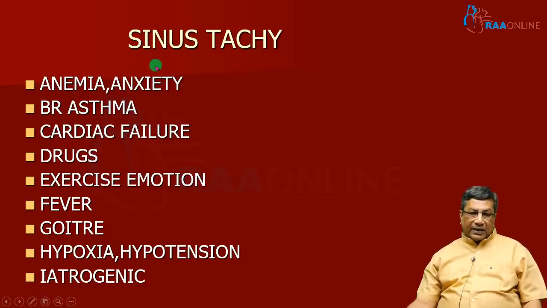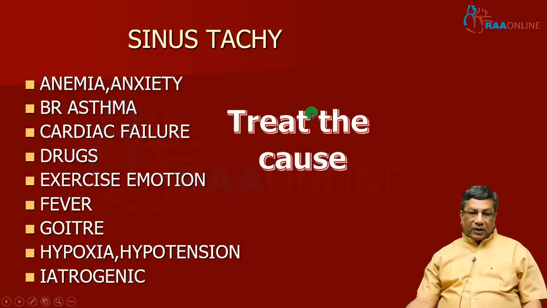It may be anemia, anxiety, bronchial asthma, cardiac failure, drugs, exercise and emotion, fever, thyroid, hypoxia, hypotension. Sometimes on seeing you itself, the patient may have a sinus tachycardia because of anxiety. So, as far as sinus tachycardia is concerned, we cannot say this antiarrhythmic drug is used for sinus tachycardia. What is very important is to treat the basic cause which is causing sinus tachycardia.